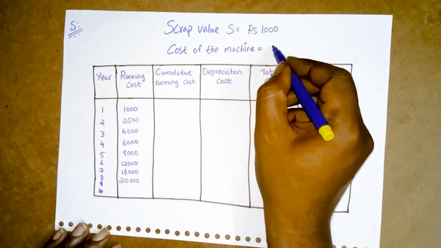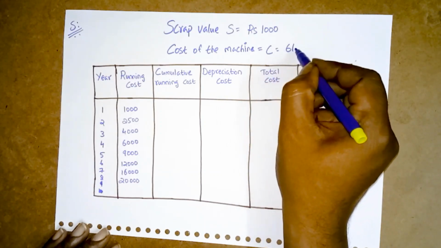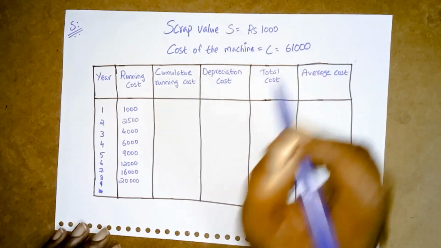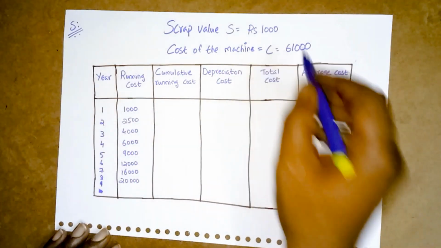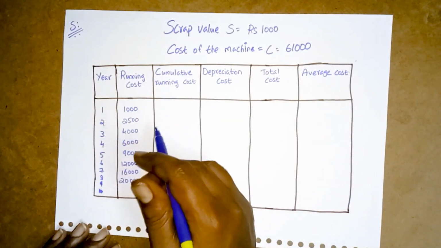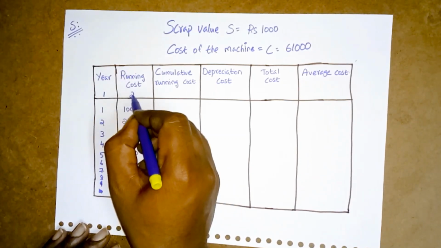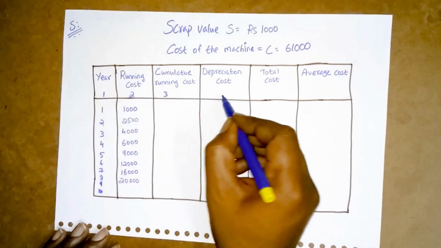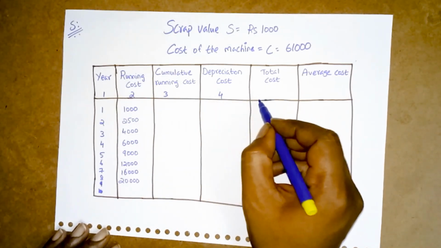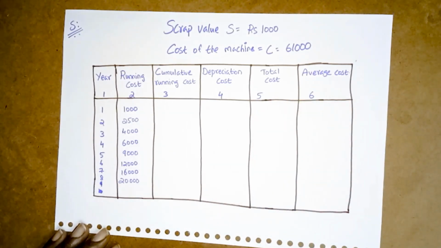61,000 rupees. So the cost of machine C is 61,000 rupees, right? After writing these things, now we'll start the solution part. So pointing here, this is 1, this is 2, this is 3, this is 4, this is 5, and this is 6. Okay, right.